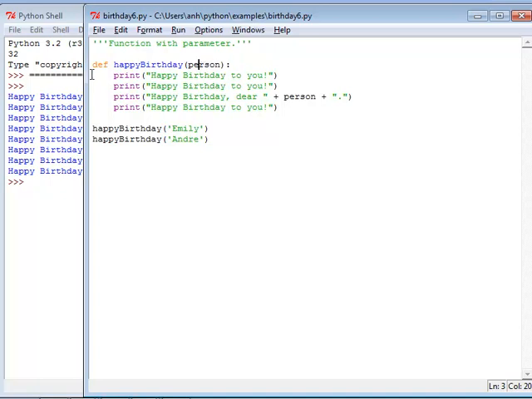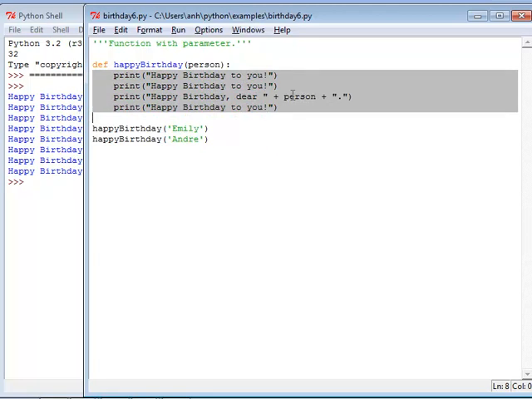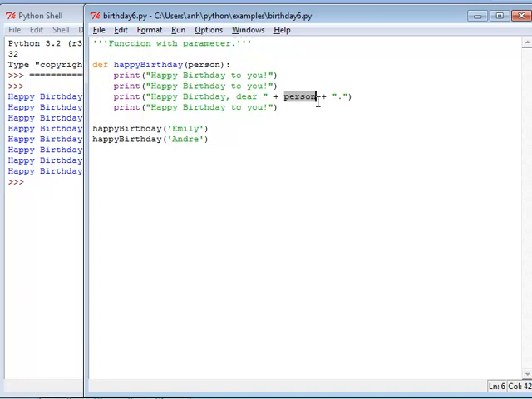It goes on and does these lines, and in this case it plugs in the value for person. In this case it would be Emily. And we get essentially happy birthday to Emily. And then the same overall flow of control as before.